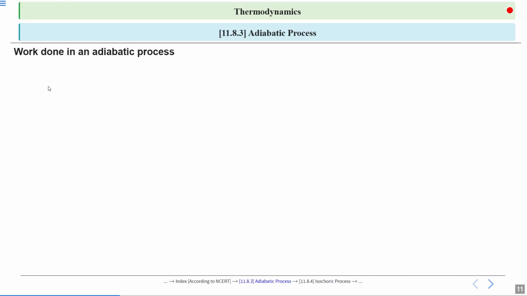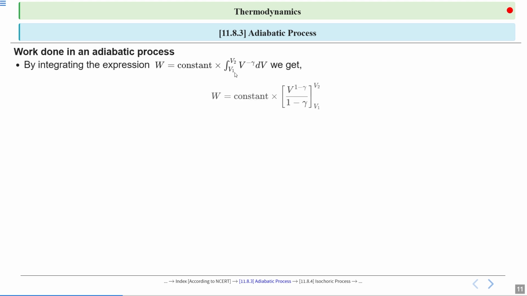Now by integrating, we get W equal to constant into V raised to the power 1 minus gamma divided by 1 minus gamma, and their limits are V1 to V2. Lower limit is V1, upper limit V2.